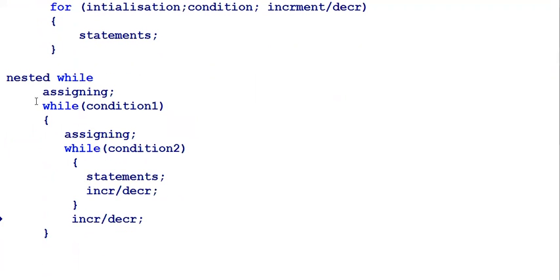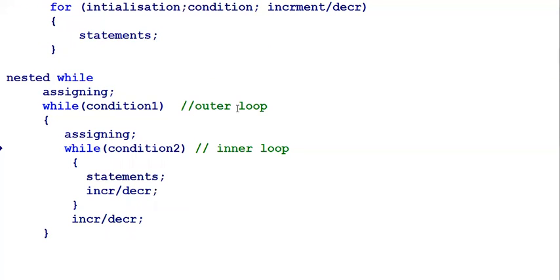This is a small thing where we are using. This is called the outer loop, and this is called the inner loop. So this will be very useful in maintaining arrays.